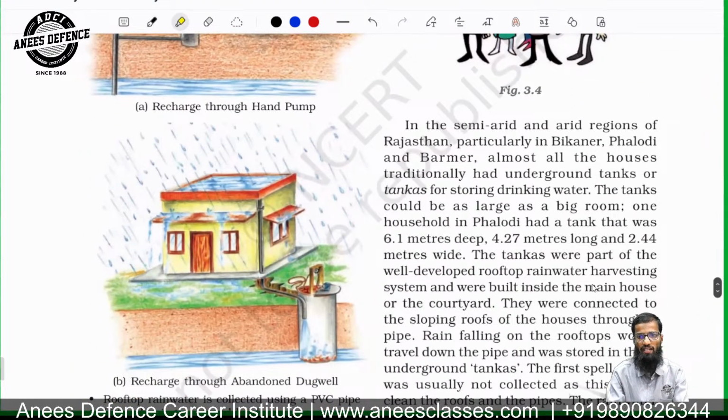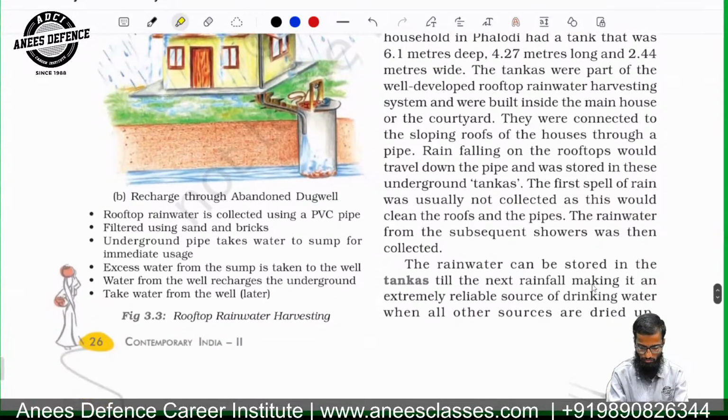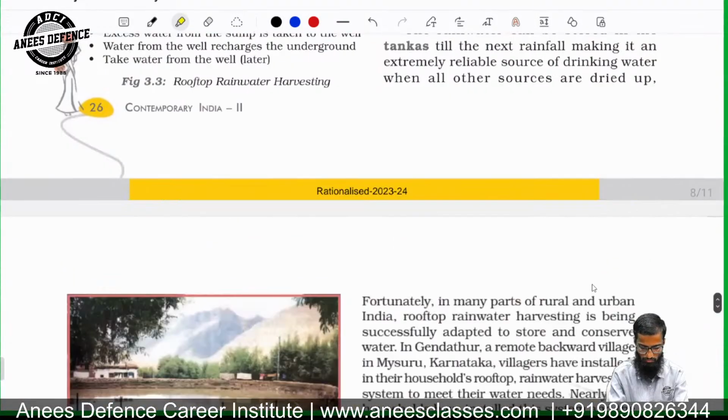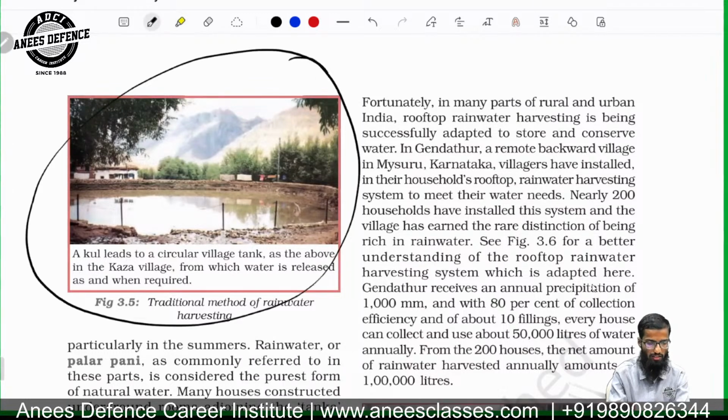In the semi-arid areas and the arid regions of Rajasthan, particularly Bikaner, almost all the houses traditionally had underground tanks and tankas for storing drinking water. Look, it is a kind of pool in the Western Himalayan region.